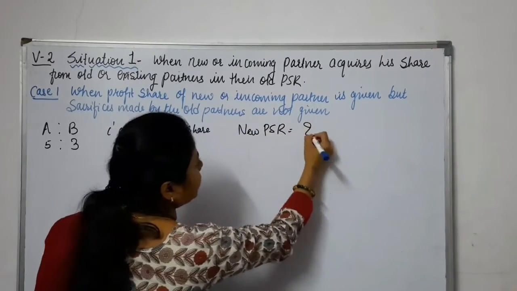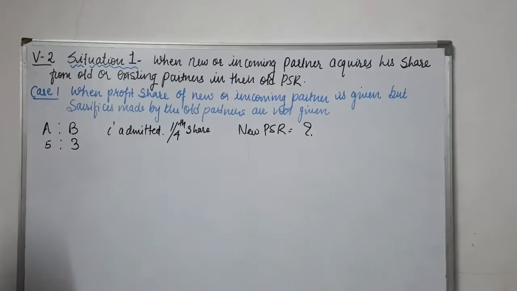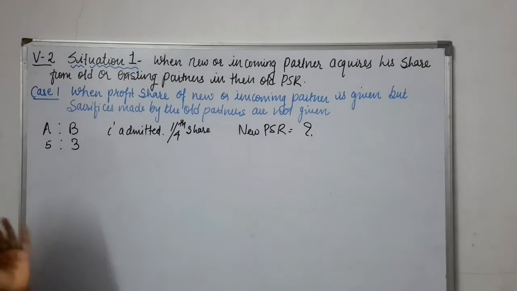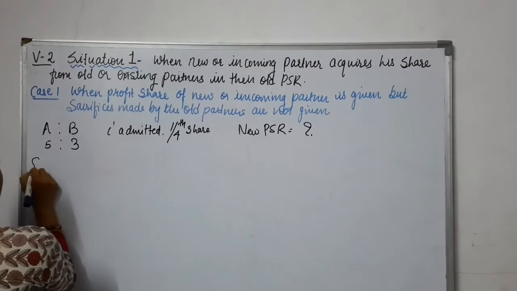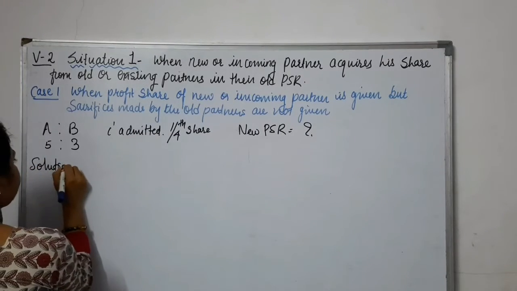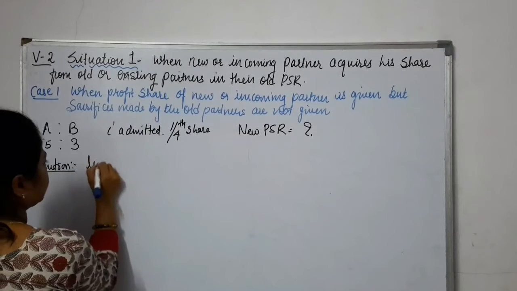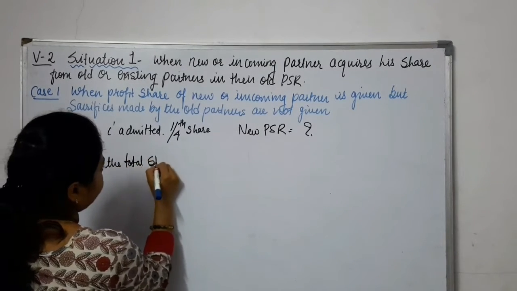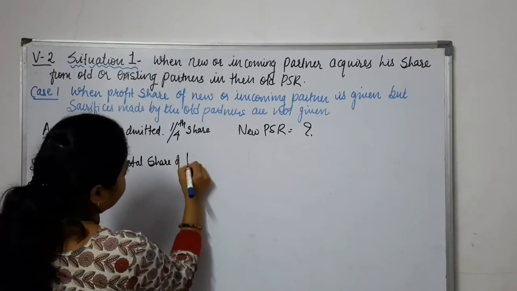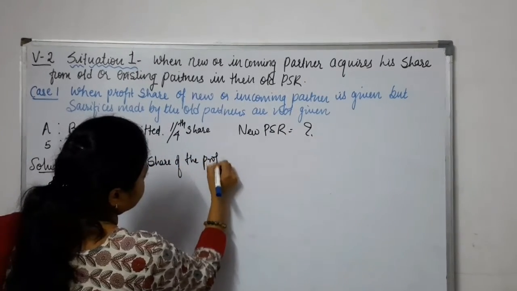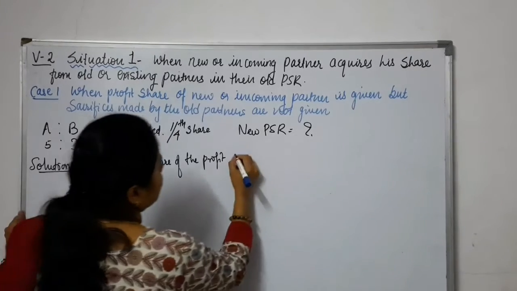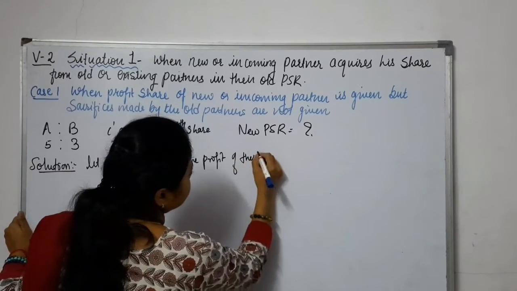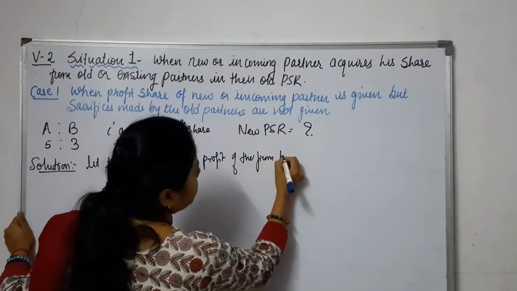Now how to calculate the new PSR? First of all, we need to consider the total share of the profit of the firm. So the solution will be: let the total share of the profit of the firm be 1.